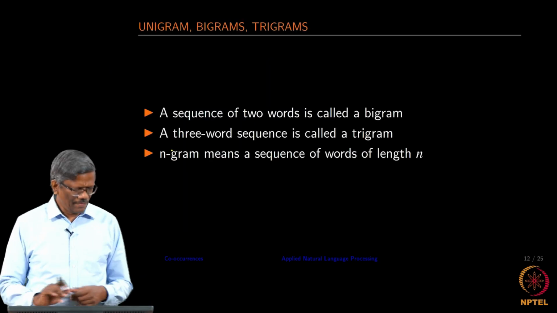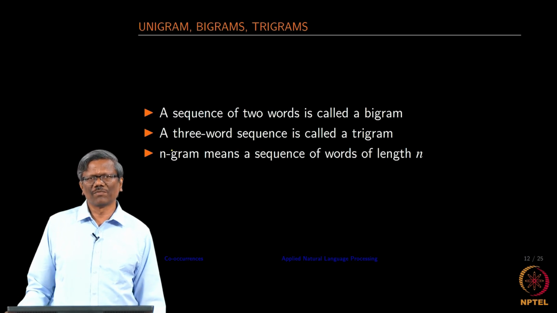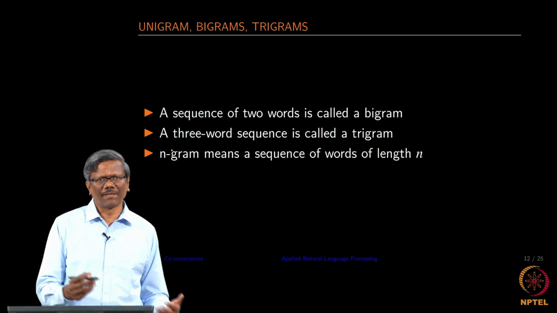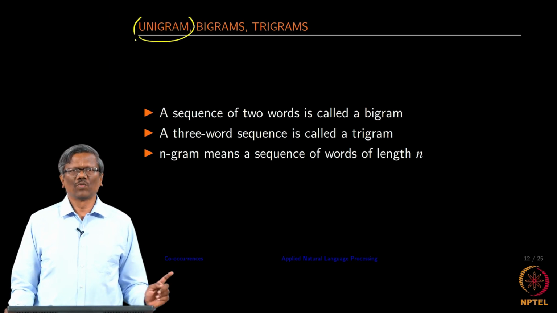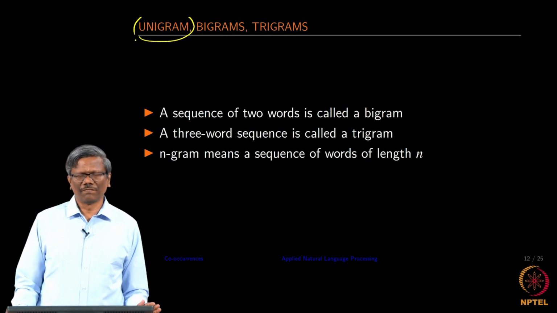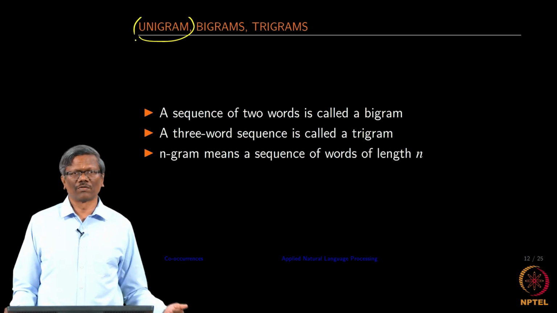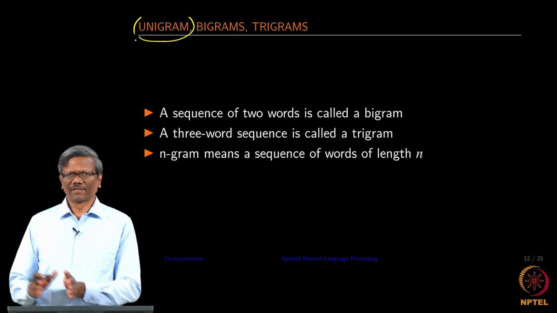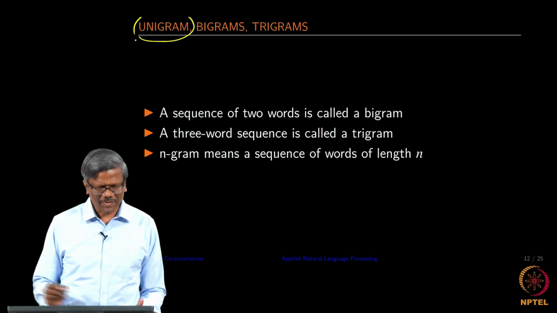Now let us look at some interesting definitions. Earlier, I was just mentioning 2 words, 3 words and so on, but there is a separate name for each of those. Unigram is something which is related to one word. If you are using a one word extraction, then it is a unigram extraction. We have been looking at unigrams all throughout before this lecture. Now, we are going to be looking at 2 words together, 3 words together or n words together, and we call them grams.